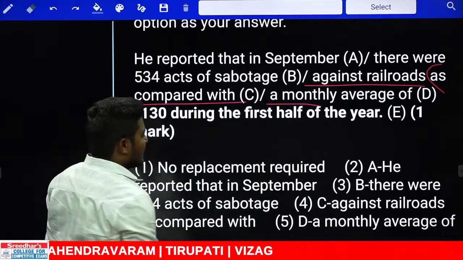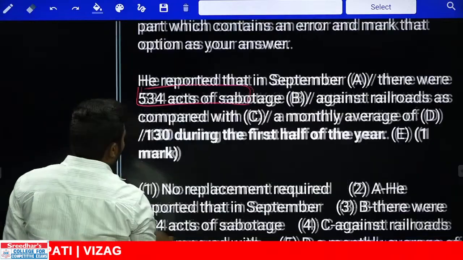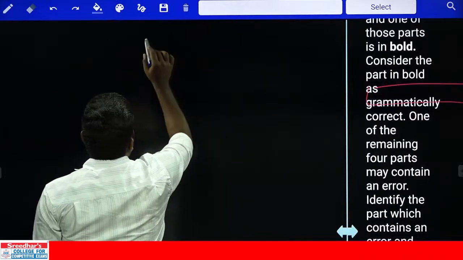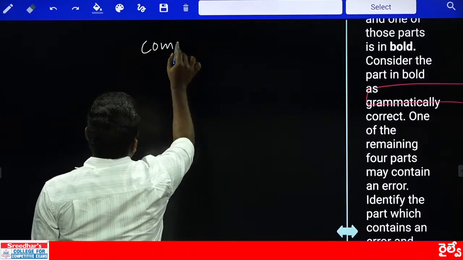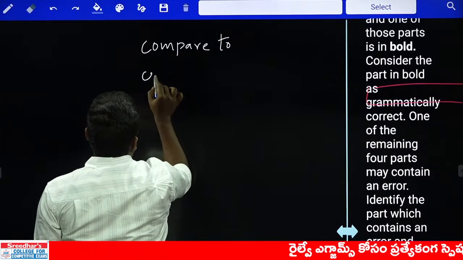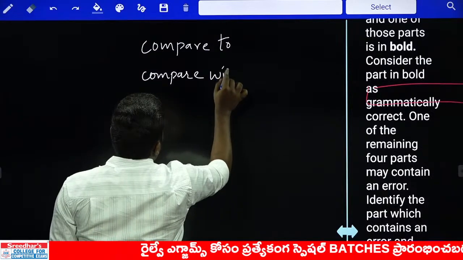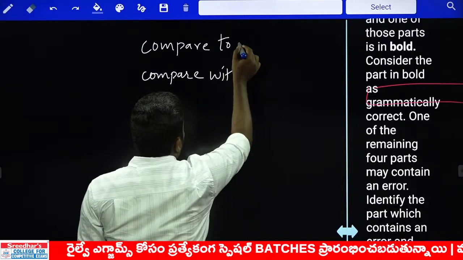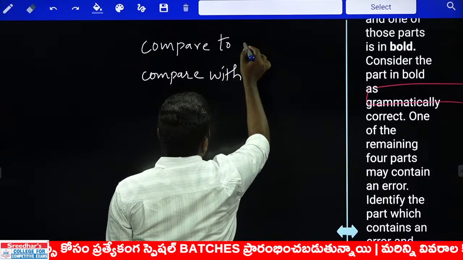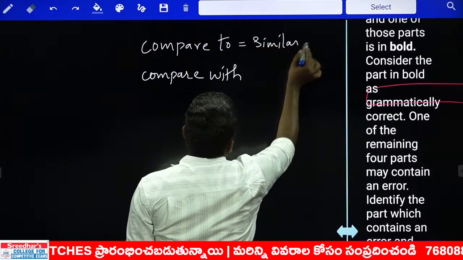Remember, there is a slight difference between this combination. Okay, let me tell you what the difference is. Compare to, compare with. Compare to should be used when we compare two similar things. Any two things that are similar.